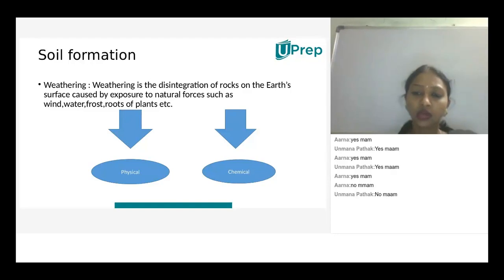So first of all, we know about the soil, how humus is formed, and what is the upper layer of the soil, also we have discussed. And next one is soil formation. So how the soil is formed, and how the soil is suitable for the vegetation, for agriculture purpose. So soil is formed by the process called weathering.